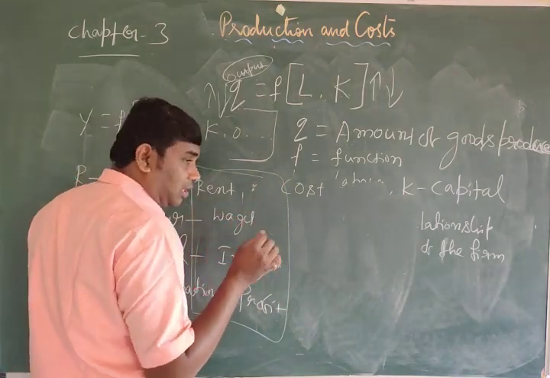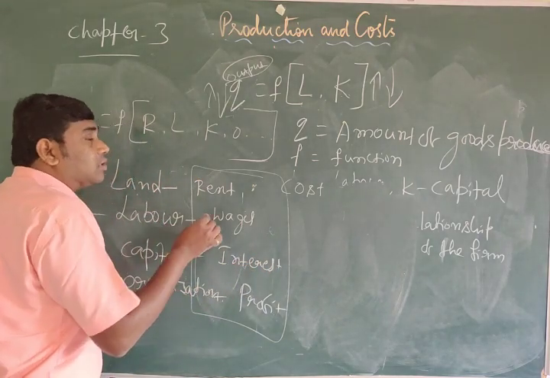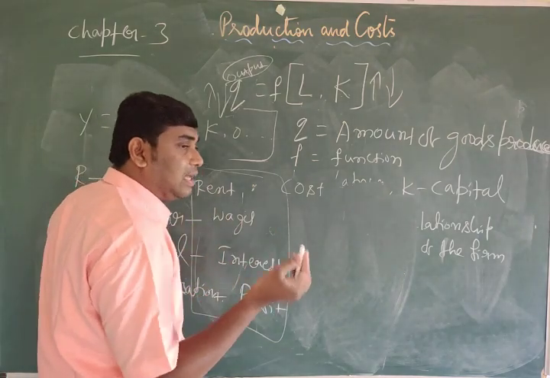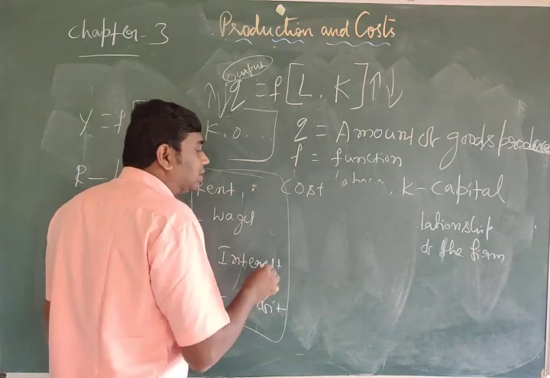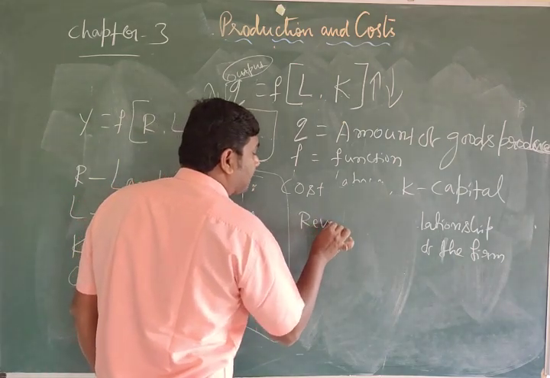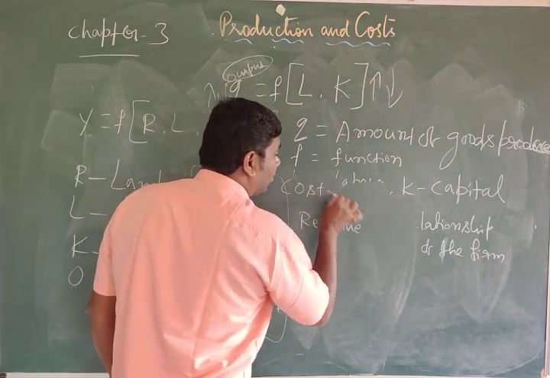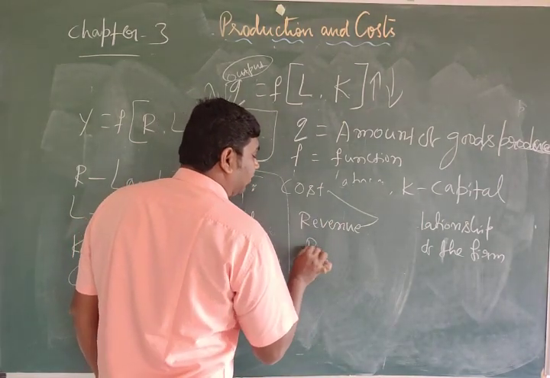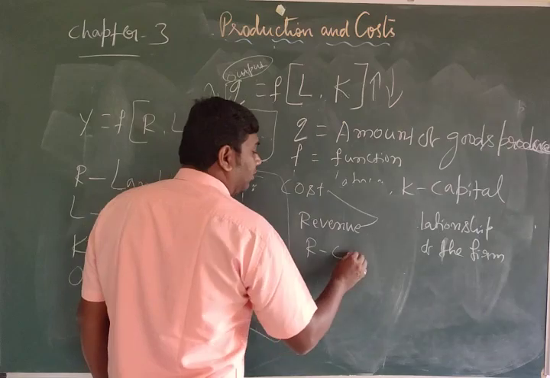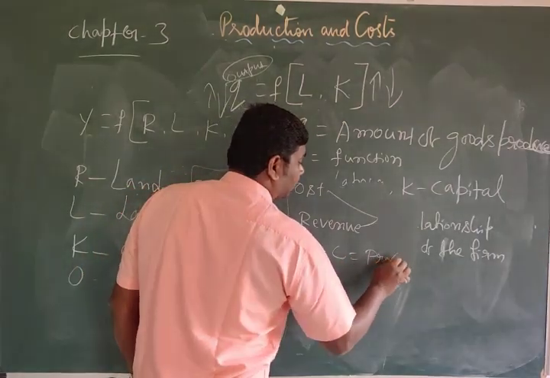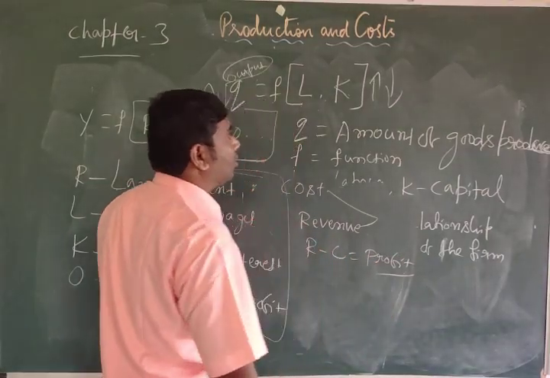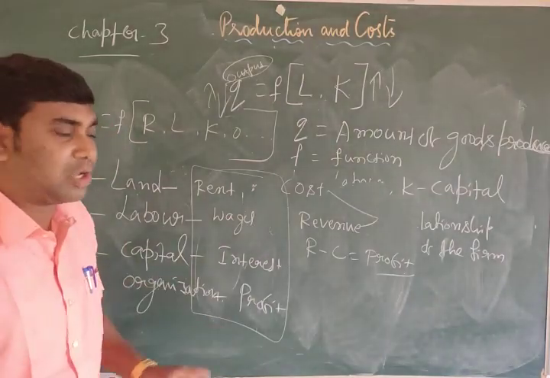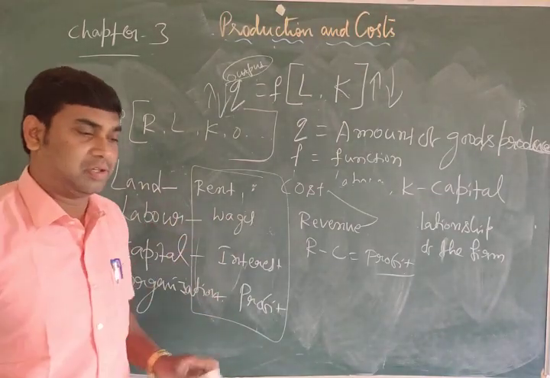After producing the commodity using these, they will sell it in the market. By selling that, they will get revenue. The difference between revenue and cost gives us profit. This is the meaning of production and the meaning of production function.